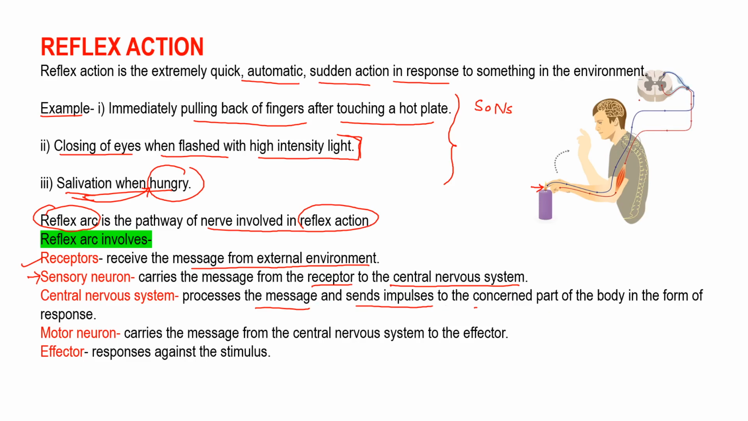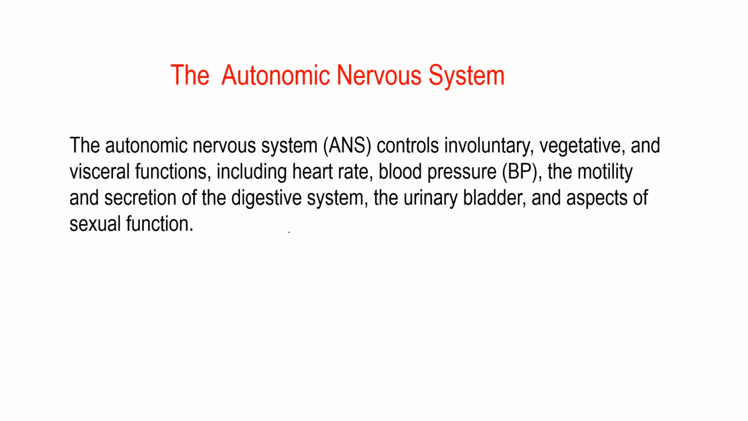Okay. Then the CNS will send message to the fingers. The concerned part is here fingers, and then the motor neuron carries the message from the central nervous system to the effector. So this information is carried out by the motor neurons, which then come to the effector or the site organ, and then the effector, means the concerned body part, responds against the particular stimulus. Okay, so as soon as we touch the hot object, we immediately withdraw or pull back our fingers. Clear? Fine. Now let us talk about the autonomic nervous system.